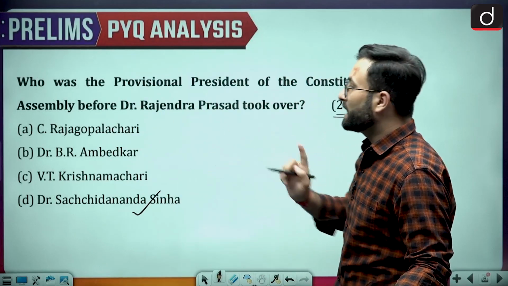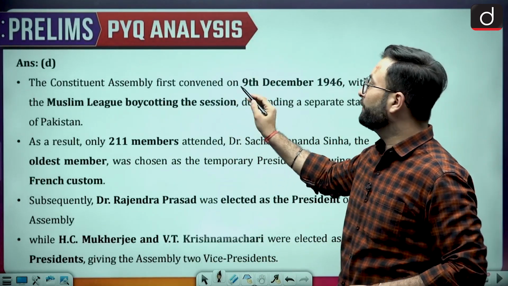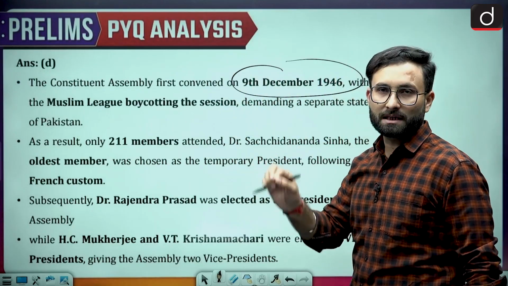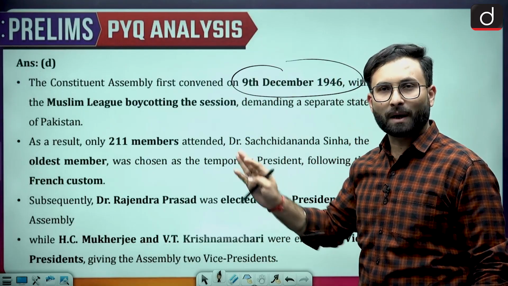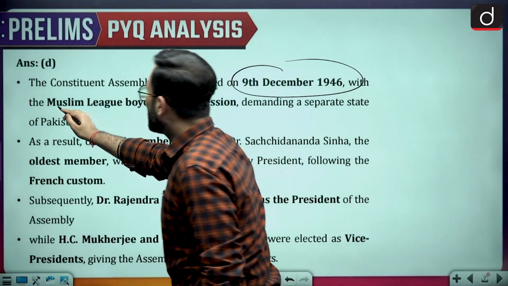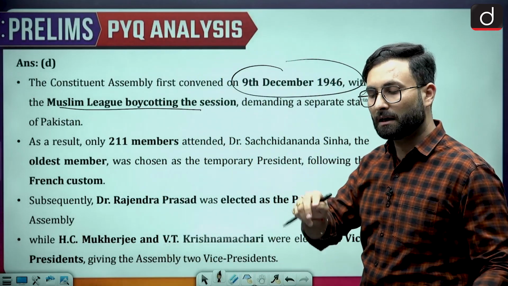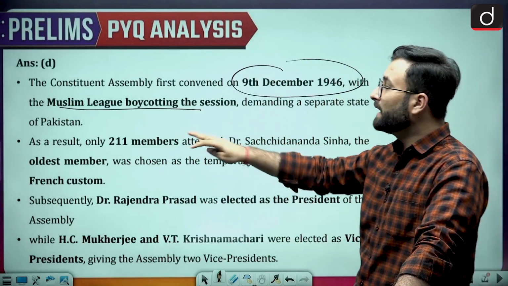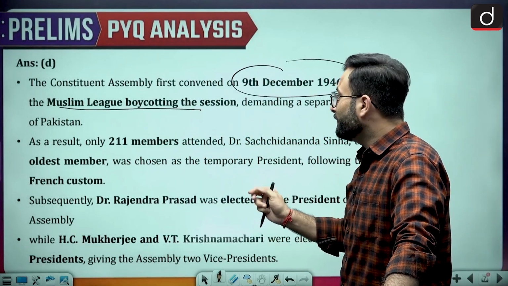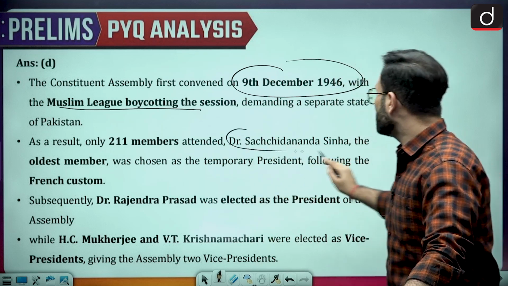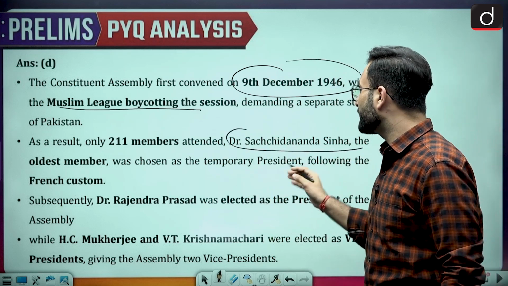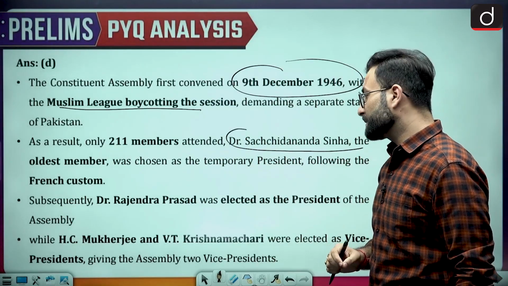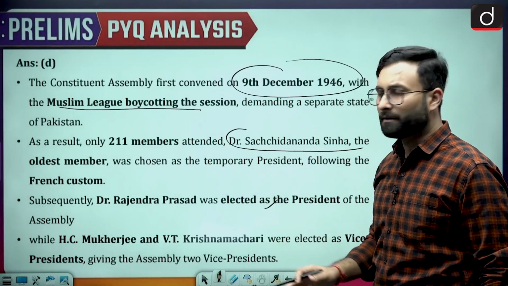Okay. Now coming to the explanation part over here, the Constituent Assembly first convened on the 9th December 1946 with the Muslim League boycotting the session because they wanted a separate nation, that is Pakistan. Okay. So they actually boycotted the session. Now what was the other body which was there in prominence? The Indian National Congress. As a result, only 211 members attended. Dr. Sachidanand Sinha, the oldest member, was chosen as the temporary president following the French custom. Subsequently, Dr. Rajendra Prasad was elected as the president of the assembly, which you know.